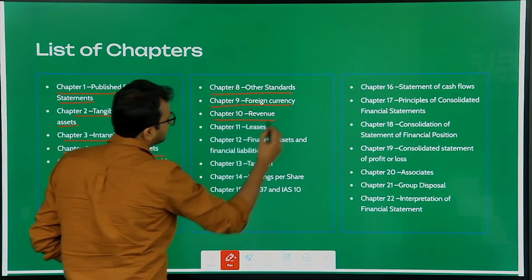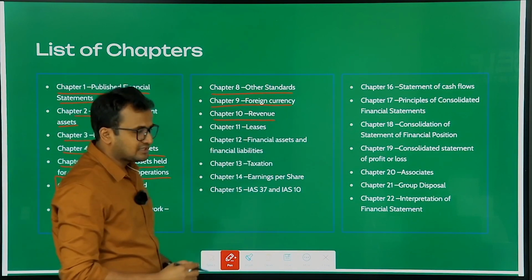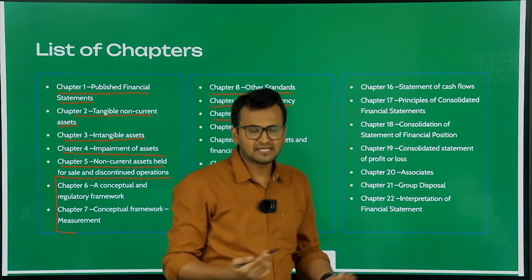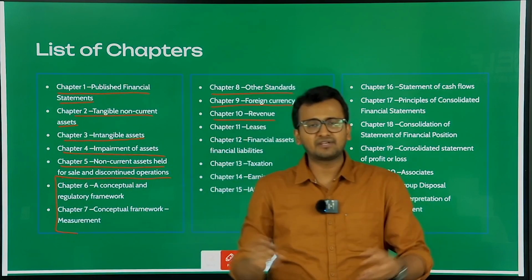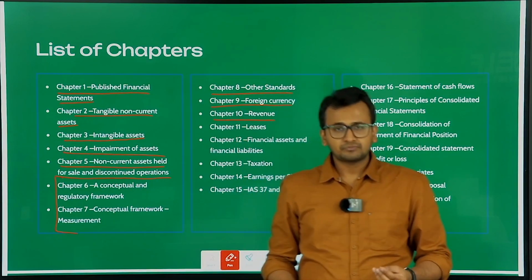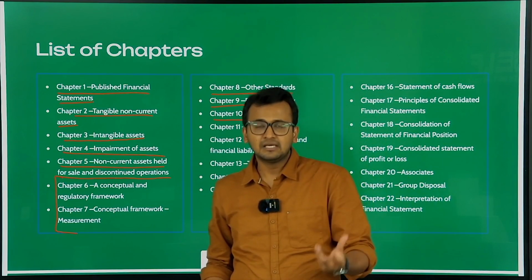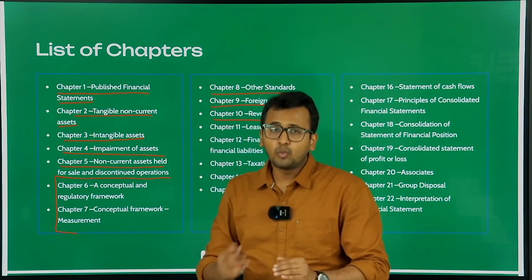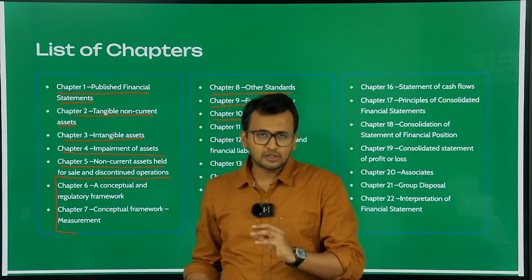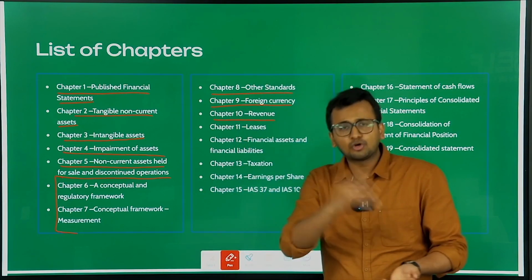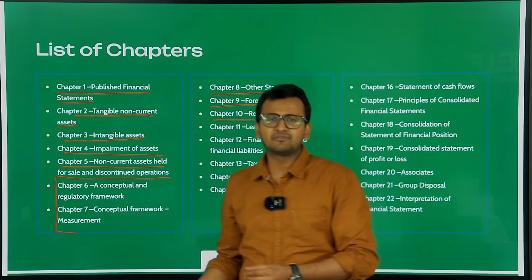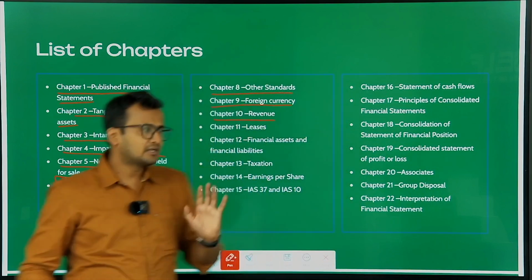Next is chapter number 10, revenue. So if you see that there are a lot of companies selling a lot of variety of goods and variety of services. So every company will record its revenue, will record its sales. So how do you record sales? When do you record sales? At what amount do you record sales? Should you record sales or not? Everything will be covered in chapter number 10, revenue.